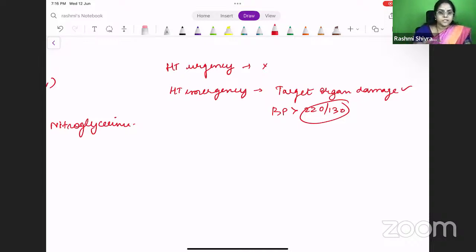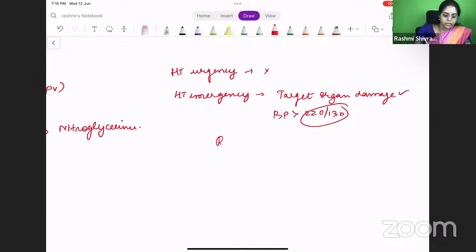Okay, so hypertensive urgency, hypertensive emergency. What is malignant hypertension? In malignant hypertension, you have retinal hemorrhages. You can have a MAHA, which is a microangiopathic hemolytic anemia. You can have an intracerebral bleed in the brain, right? All of these things you can have. So these are all findings of malignant hypertension.